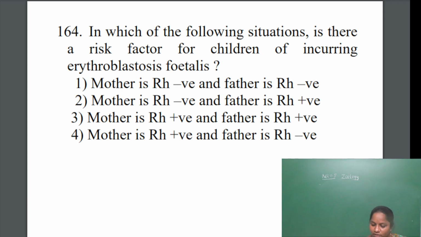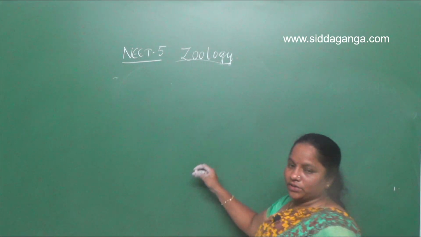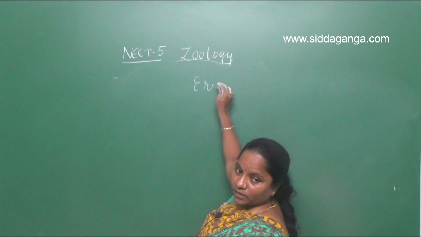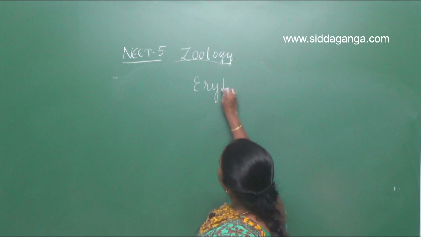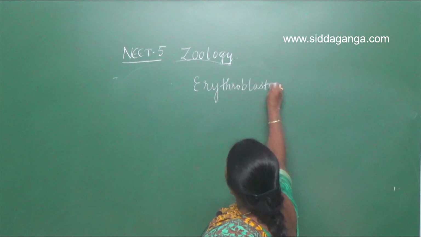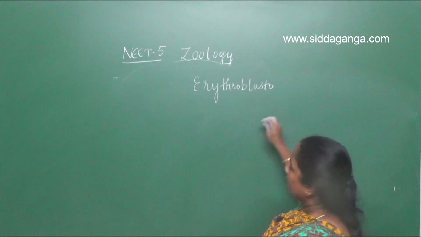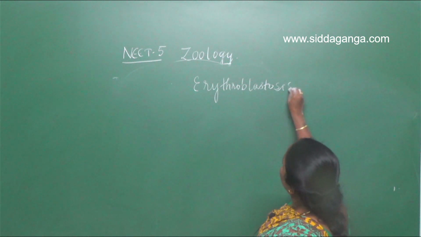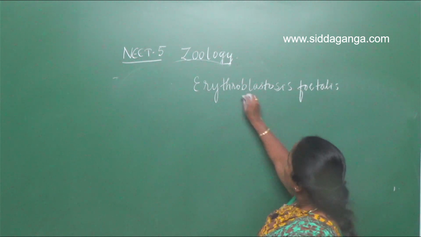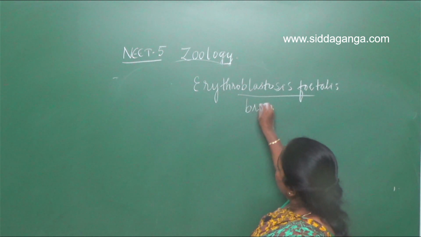When we read in the first year class on body fluids and circulation, we read a concept called erythroblastosis fetalis. Here, fetalis is the breakdown of RBC.